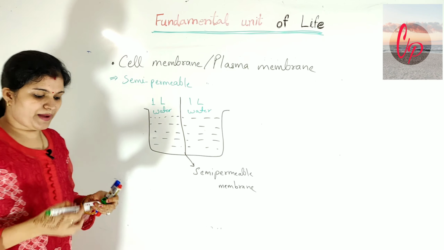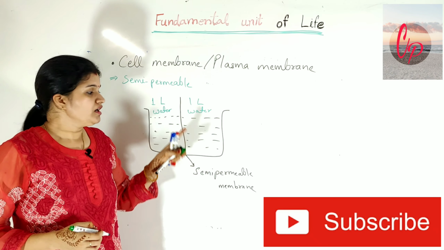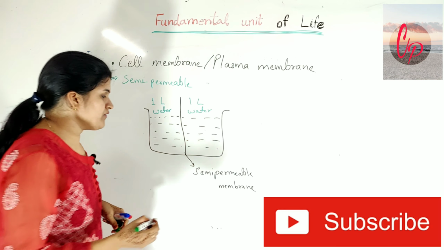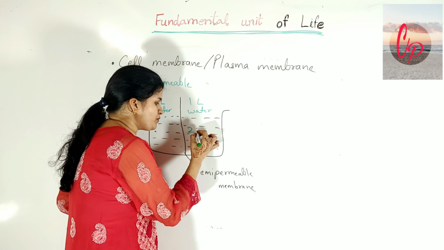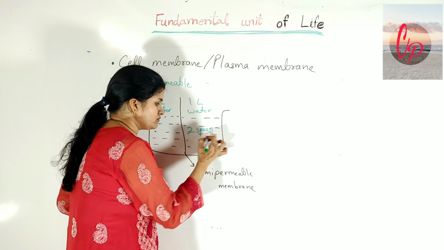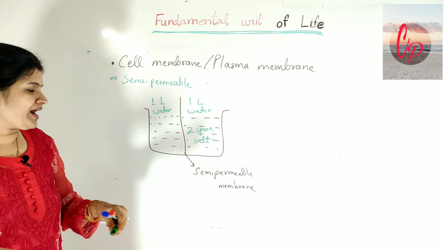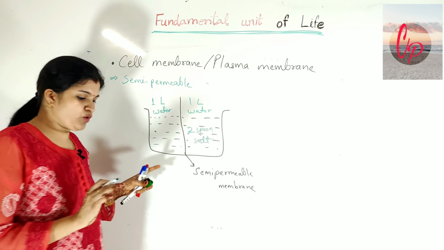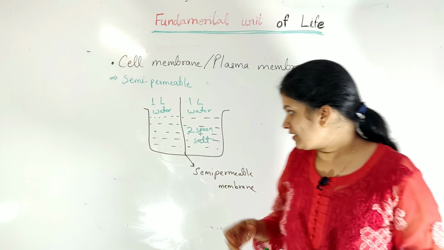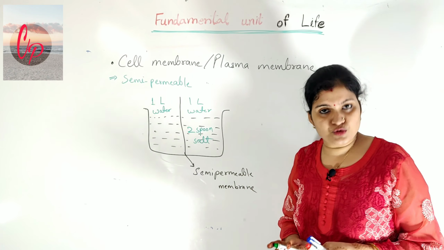In both the parts we have taken 1 liter of water, but in this area we have also taken 2 spoons of salt. So this is the main difference between these two parts. Here we have taken only plain water, while in this part we have taken 2 spoons of salt.